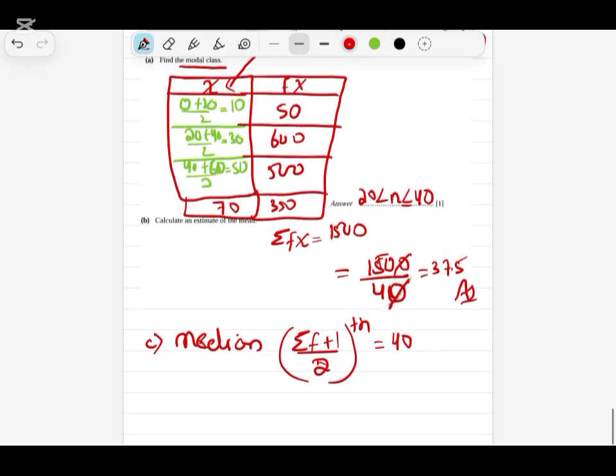So again 40 plus 1 divided by 2, this will give us 41 divided by 2, which is 20.5. So again I will consider the 20th value. Okay, so the 20th value will be my median.